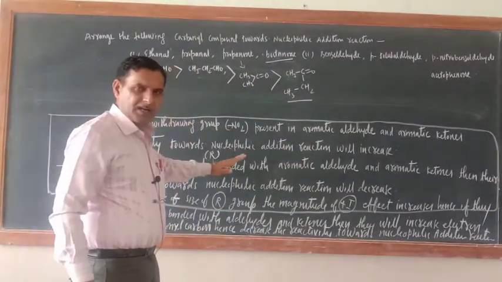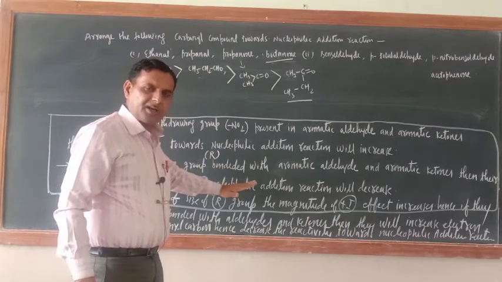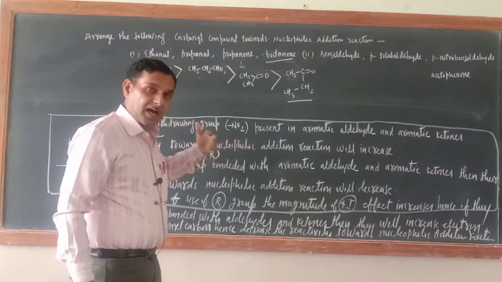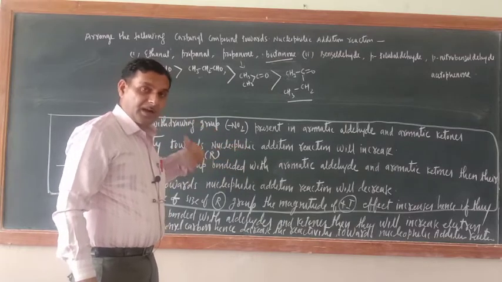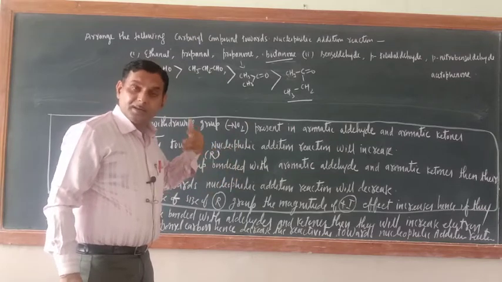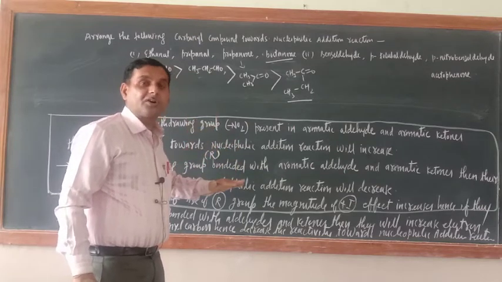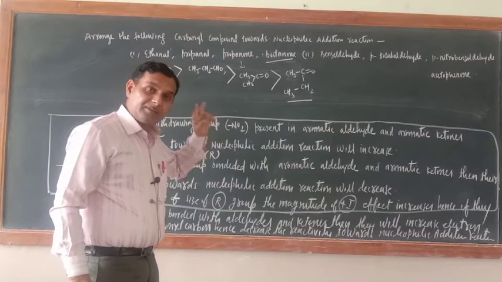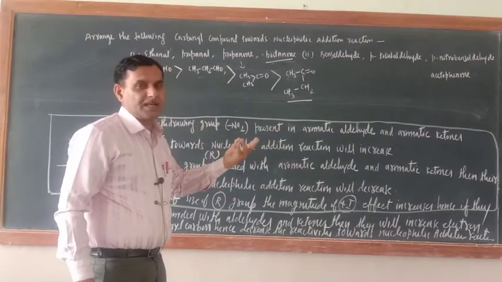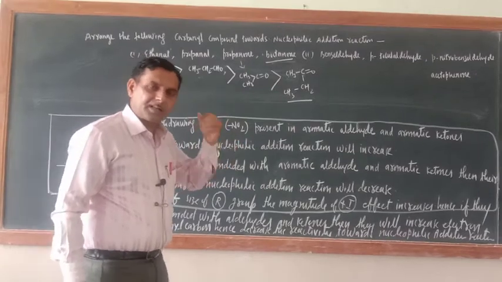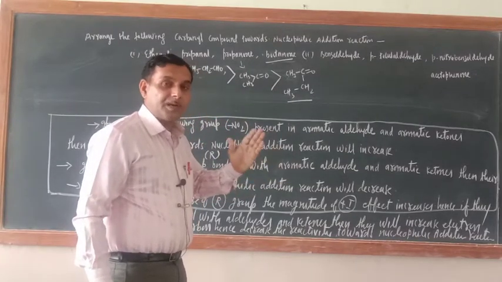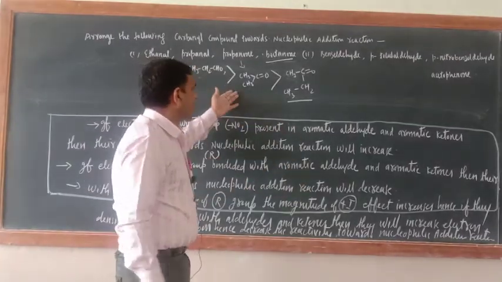Smaller the size of alkyl group, lesser will be the magnitude of plus I effect. Hence lesser will be their plus I effect. And when lesser plus I effect is there, then carbonyl carbon will have less electron density. And if it is having less electron density, then it will receive the attacking nucleophile easily. Always remember, for the smooth attack of nucleophile, carbonyl carbon should be electron deficient. Okay. So now this is the order.